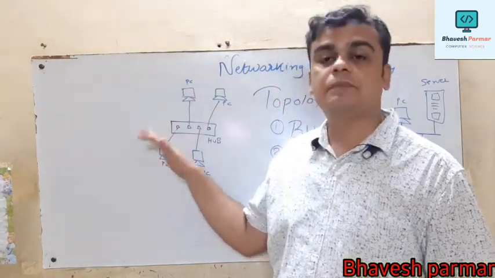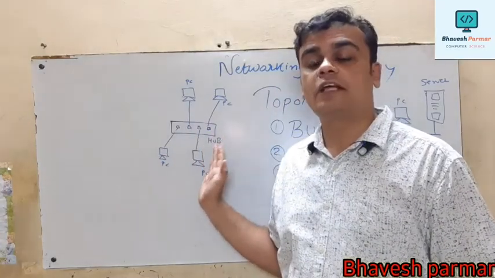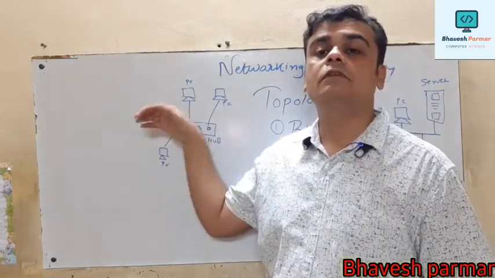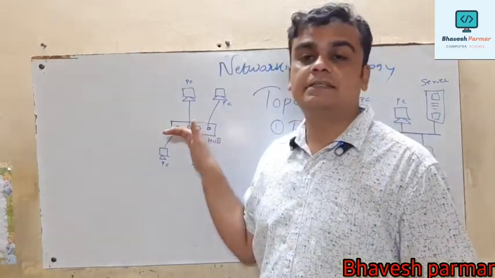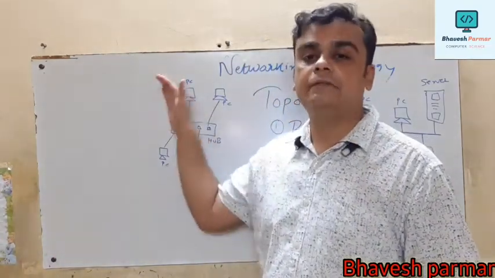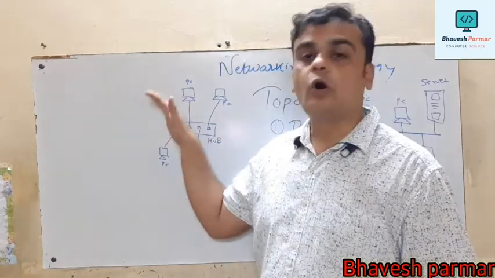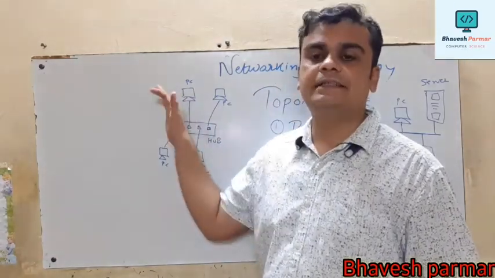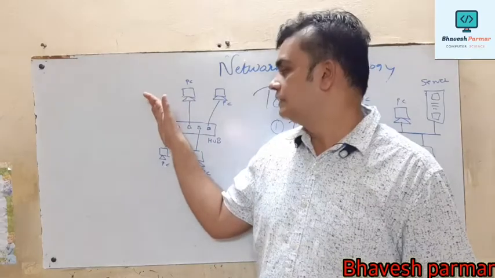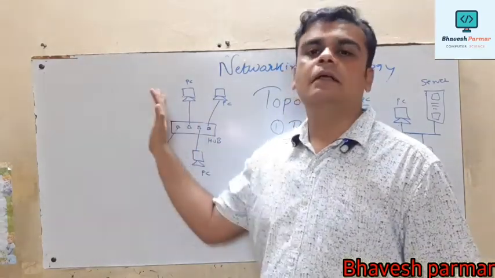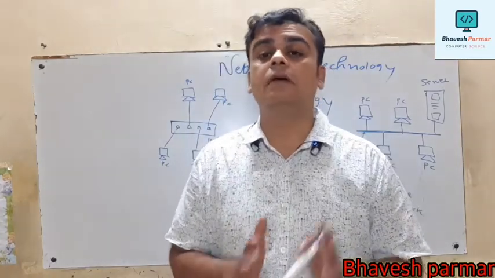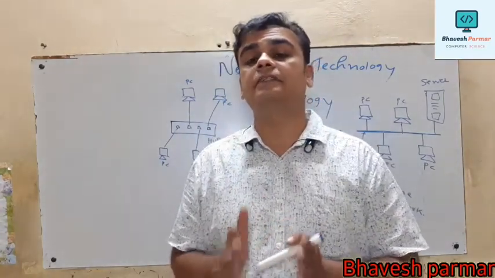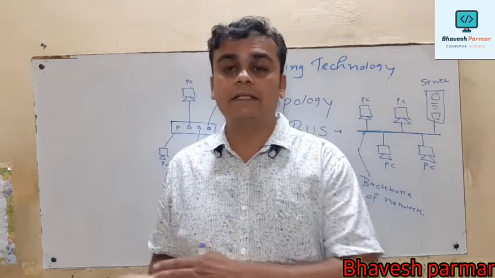At the same time, suppose different computers want to transfer data or communicate with any other computer in the network. They first send the signal to this hub. The hub checks whether the destination computer is on or off. If it is on, then it sends the signal, meaning data is ready to be sent to this network, so it can complete its transmission. So in the case of star topology, multiple computers can transmit data to multiple other computers in a network.